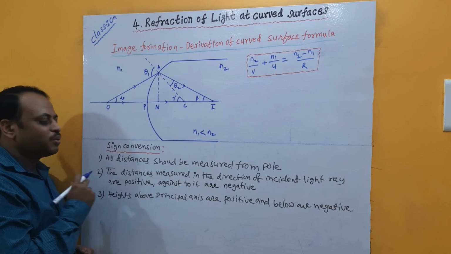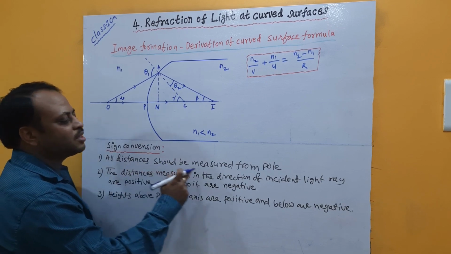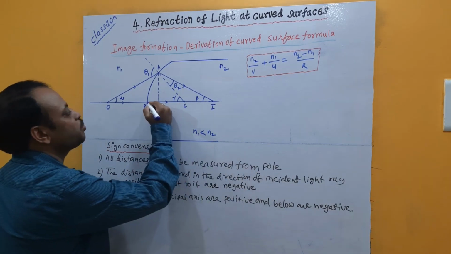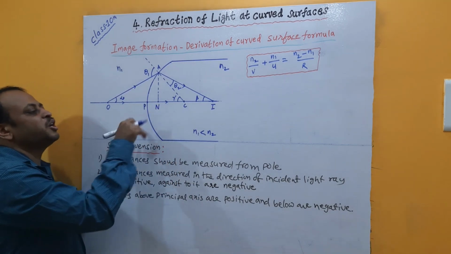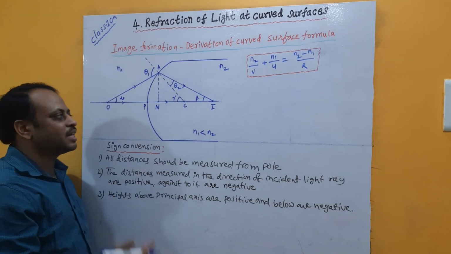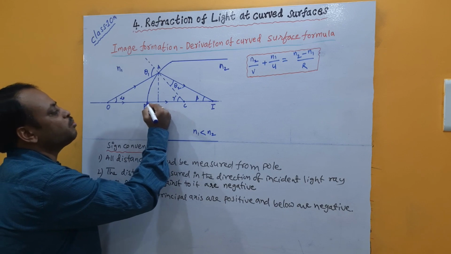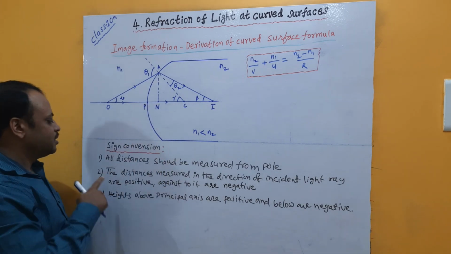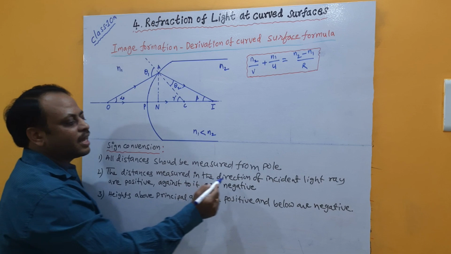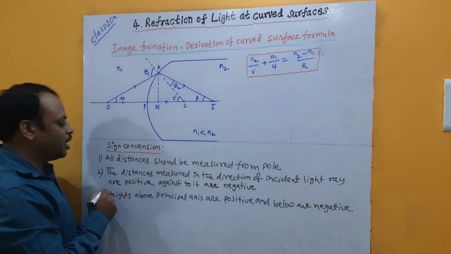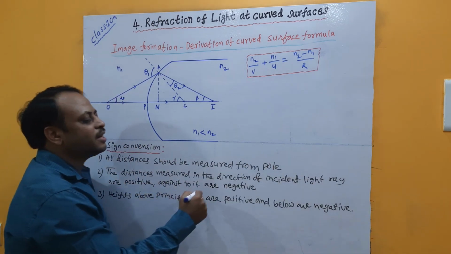Rule number 1, we have to measure all distances from the pole. This pole we should take as the reference point. Any object distance or image distance or radius of curvature, everything we have to measure from pole. That is the starting point. The next, the distances measured in the direction of incident light ray are taken as positive and against it are negative.